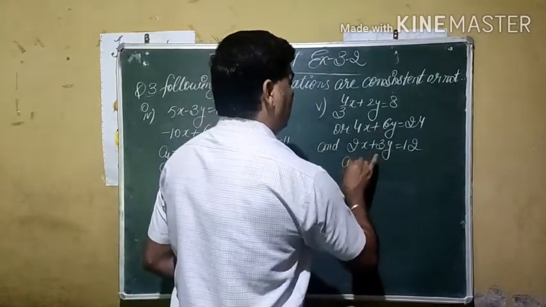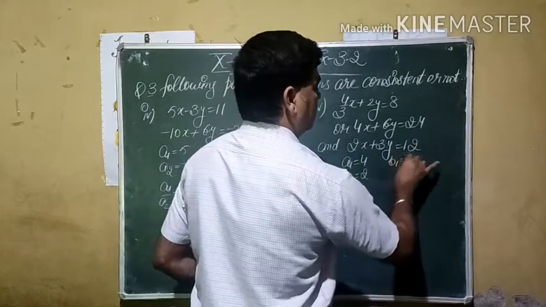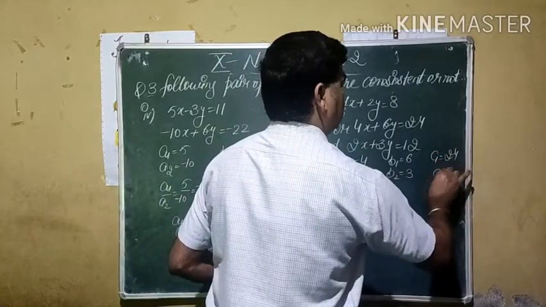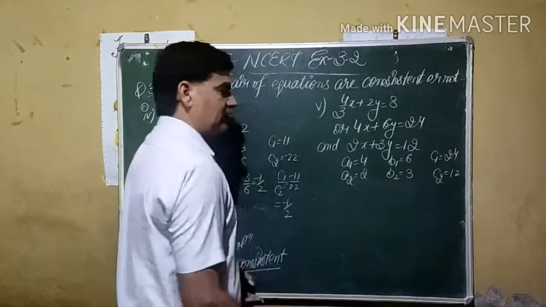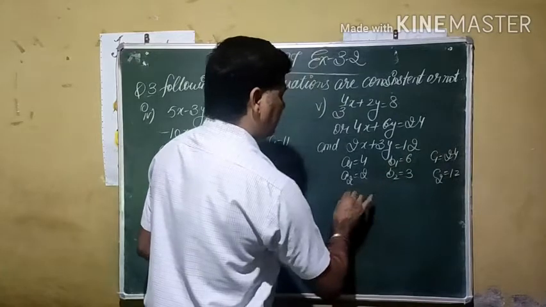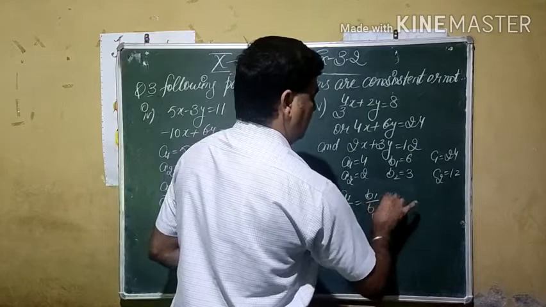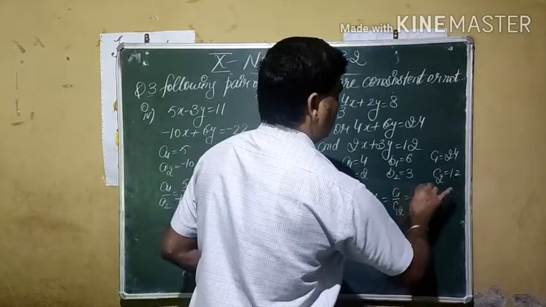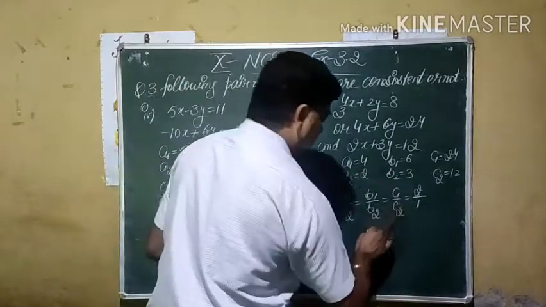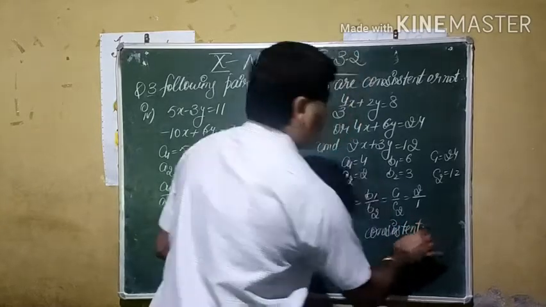Now in the fifth part, if you see here, the first equation after simplification gives us this one. A1 is 4, A2 is 2. B1 is 6, B2 is 3. C1 is 24, C2 is 12. If we see here, it is directly seen: double of 2 is 4, double of 3 is 6, double of 12 is 24. It means A1 by A2, B1 by B2 and C1 by C2 are all 2 times upper, 1 time lower. It means all are equal. So these types of lines having infinite solutions are known as a consistent system of equations.